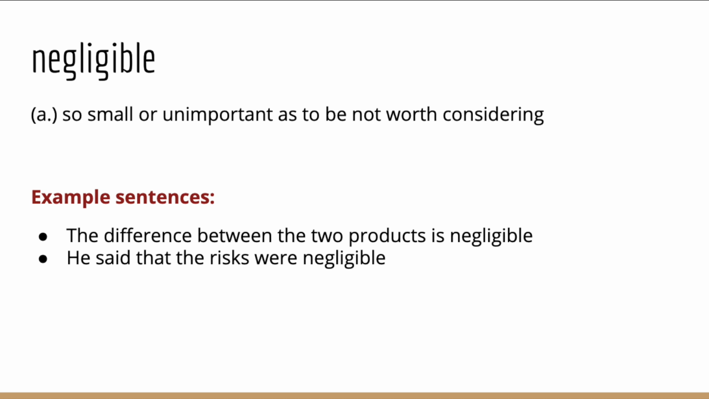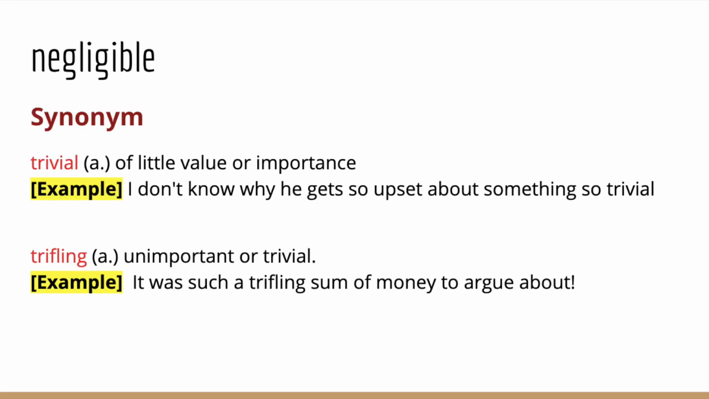The second example here, he said that the risks were negligible, which means the risks were very small or unimportant and you shouldn't pay attention to or you shouldn't consider the risk. If you want to say there's almost no risk of doing something, you can say the risk of doing something is negligible. There are two synonyms I would recommend you to learn when you memorize negligible.